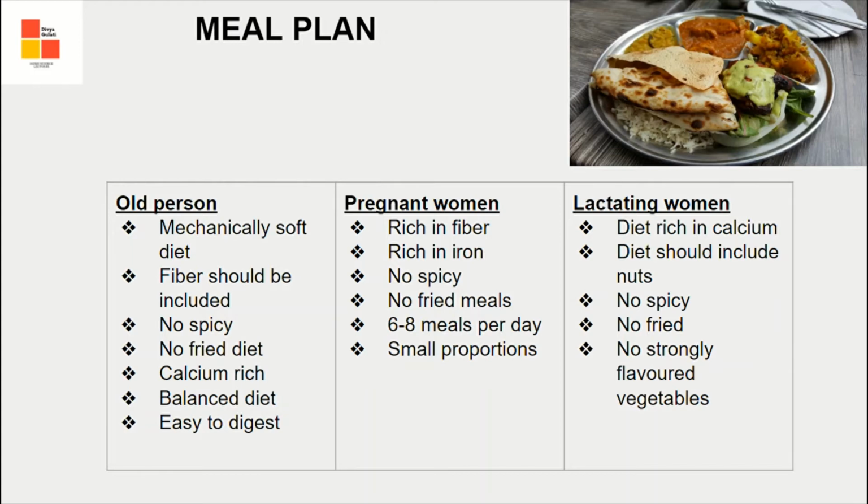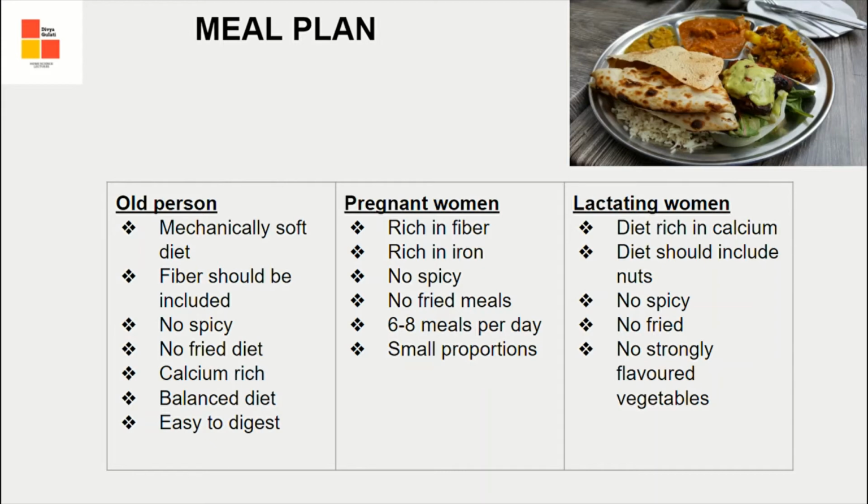For pregnant women, a physiologically important stage, the diet should be rich in fiber because the baby is there in the womb, so the stomach size decreases or is shrunken, hence fiber is required for the movement of the stomach. Diet should be rich in iron, for example jaggery, green leafy vegetables, because of the increased blood volume of the mother. No spicy food should be given. No fried meals should be given. 6 to 8 meals per day in a small quantity should be given.